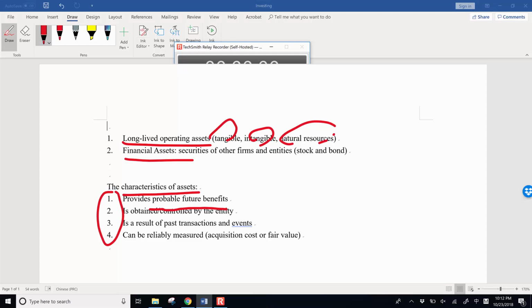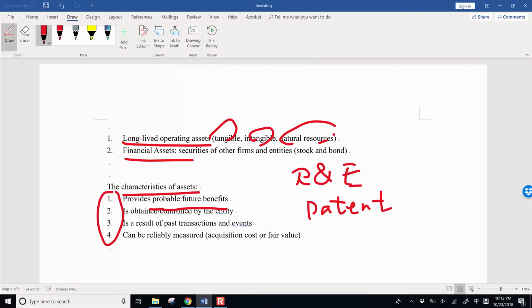So that's actually to differentiate research and development from purchasing patents. Actually, for economic purposes, both are considered investment activities. But for accounting purposes, the first one is operating; we recognize it as an expense. The next one is investing. What's the difference?